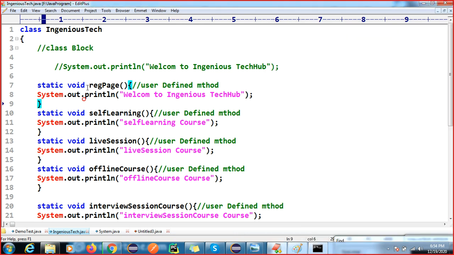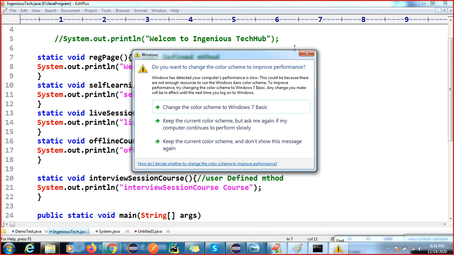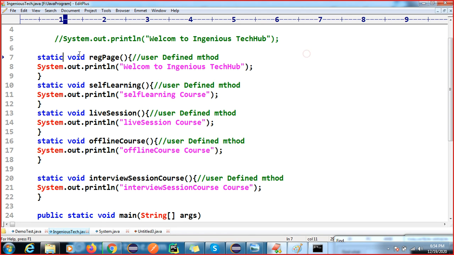Okay, so just understand this is your static method. I will tell you tomorrow. I will give you the overview of what is static and non-static. Then I will also explain what is a static method and a non-static method. So tomorrow we will explore the method concept, right? But here we are learning how to start your Java code, how a Java application is working.